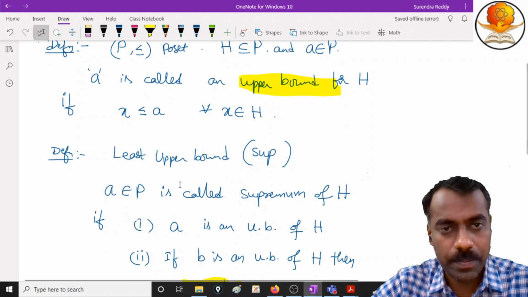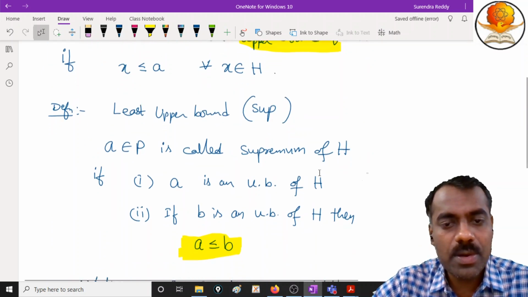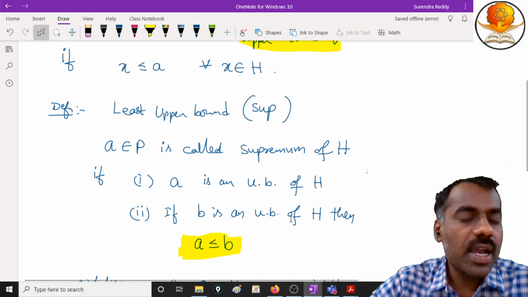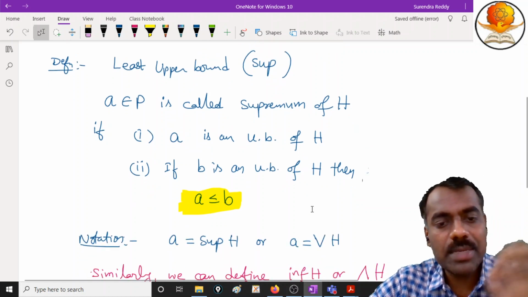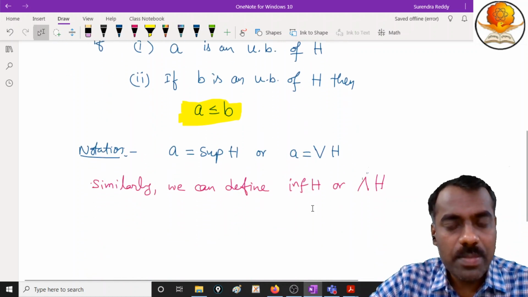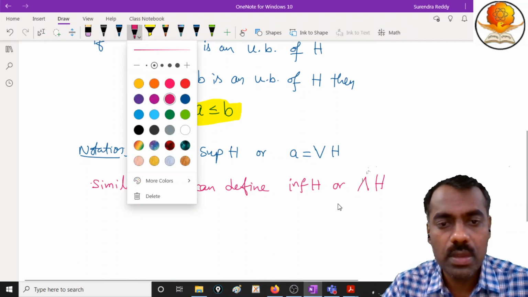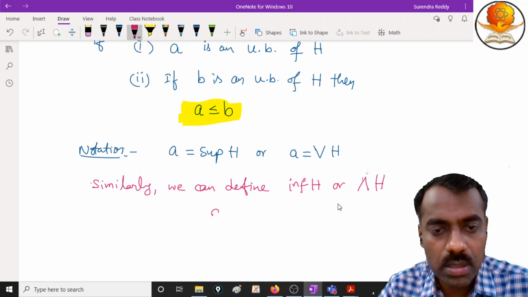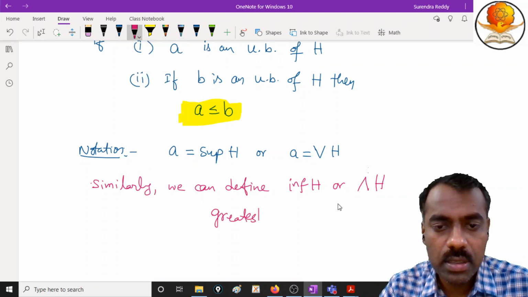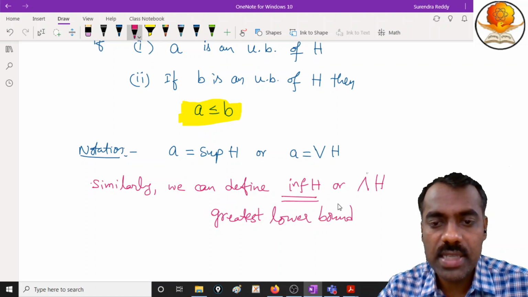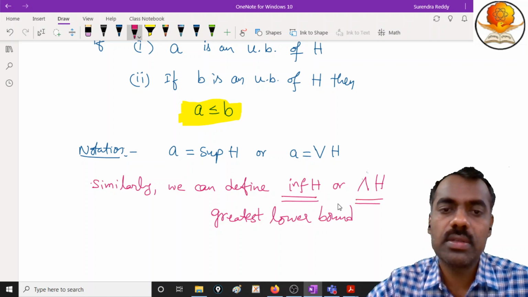Are you following? Then you can define least upper bound. Among all upper bounds, it should be the least. That means A should be less than or equal to B whenever B is an upper bound of H. The same concept you can define for infimum. What is the name of that? Yes, greatest lower bound. Among all lower bounds, whatever is greatest, you can call it the infimum, with this notation.